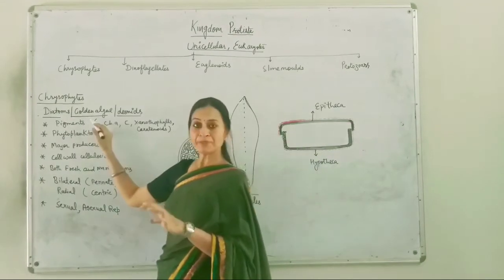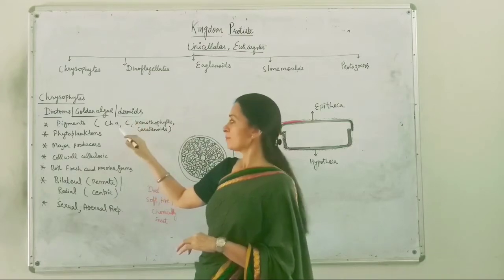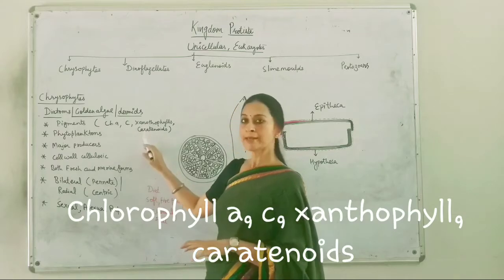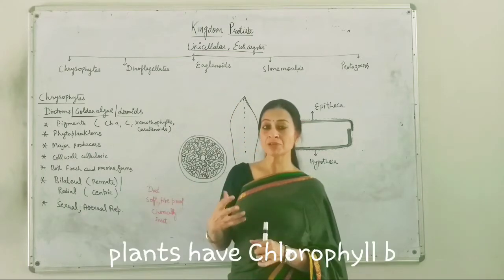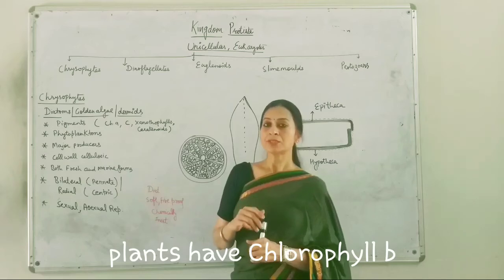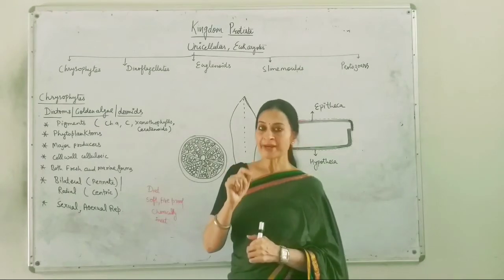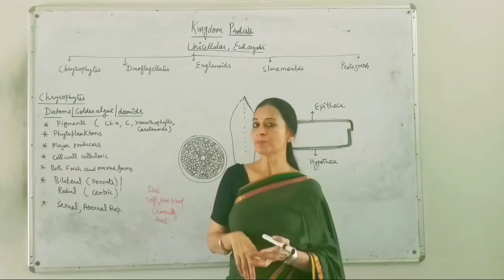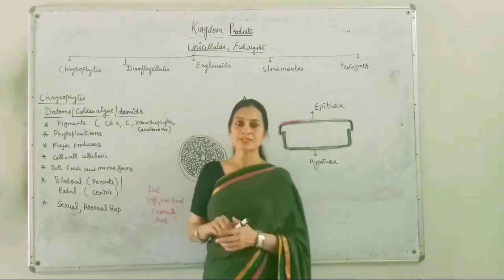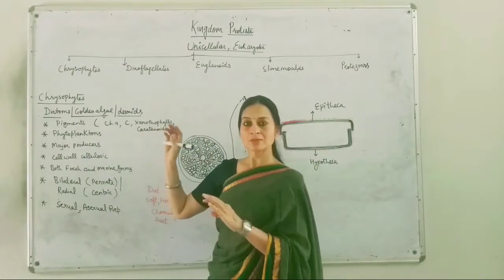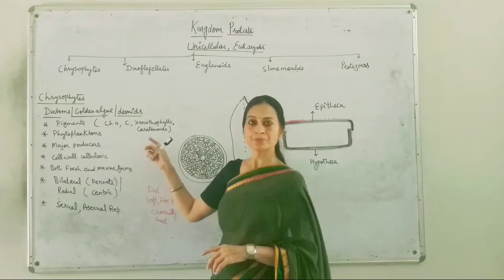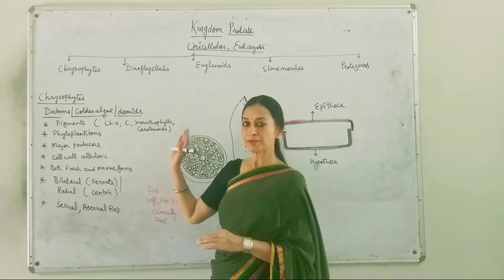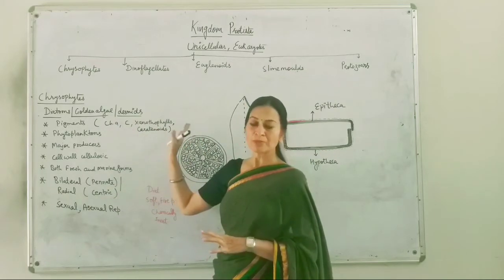So the type of pigments present in these chrysophytes are the chlorophyll A, chlorophyll C, xanthophylls and carotenoids that give them specific golden brown color. But you should remember that chlorophyll B is absent in them. Chlorophyll B is present in plants but not in these chrysophytes. Okay, so here they are somewhat different from that of plants if we are comparing the type of pigment present in them, but most of the pigments resemble that of plants.